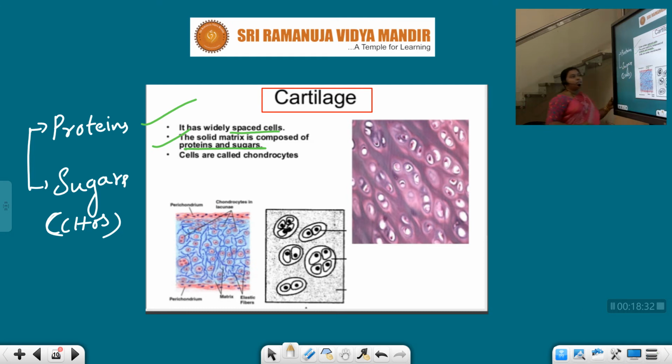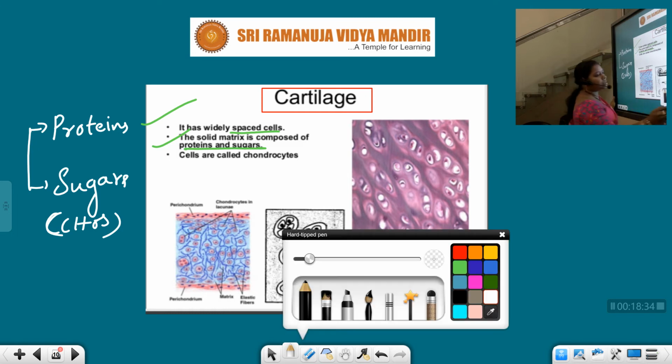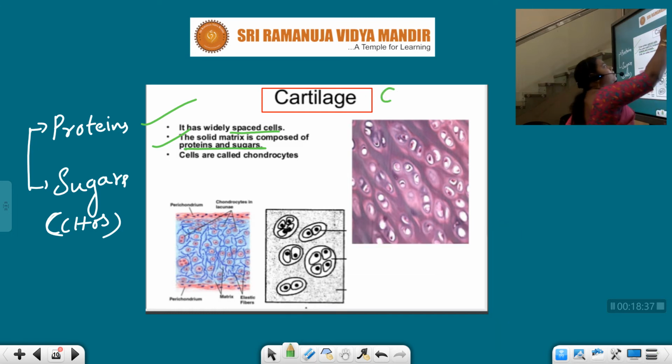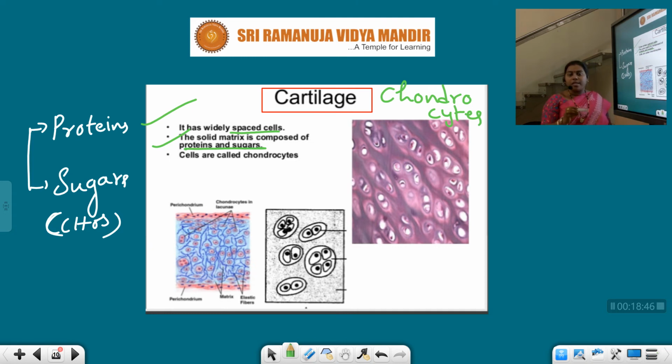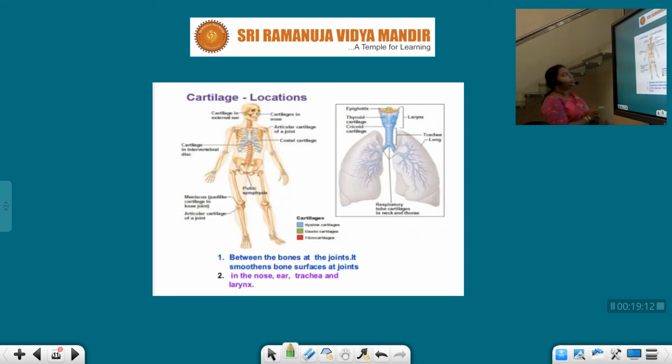The cells of this cartilage are called chondrocytes. Cells of the bone, students, are osteocytes. See students, from tissue to tissue the name of the cells also changes, that you need to remember. If it is fat tissue, adipocytes. If it is bone, osteocytes. Now I am telling about cartilage. What are the cells called? Chondrocytes. Okay. Next. This is about the cartilage.